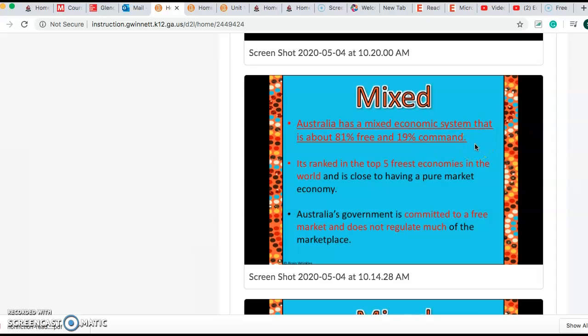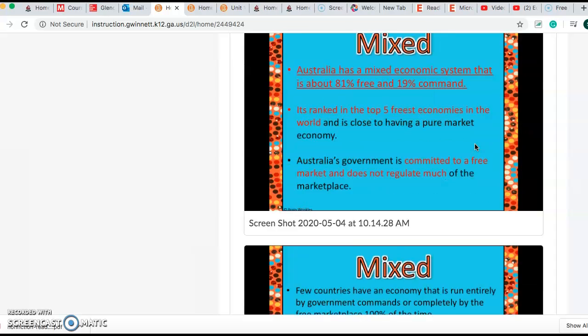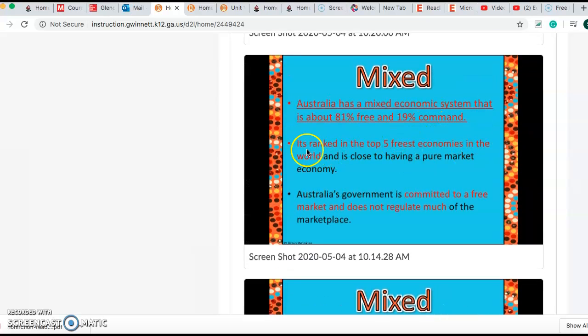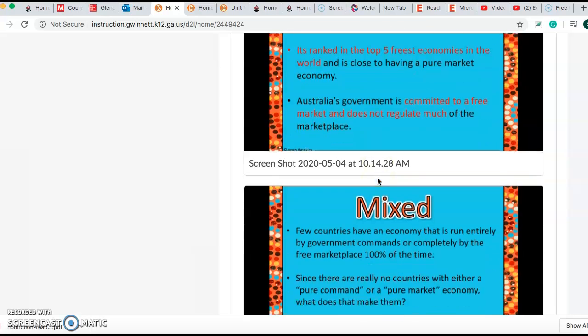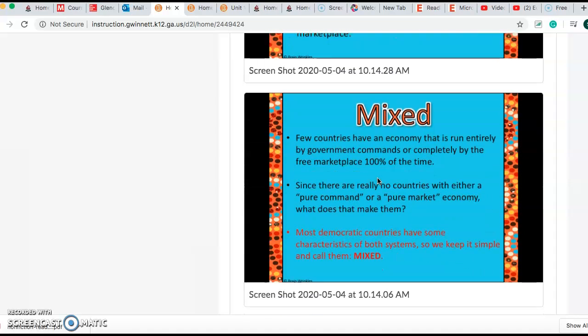We've talked about the difference between a free market economy and a command economy, and I will talk about that in just a second. It's ranked in the top 5 freest economies in the world, and it's close to having a pure market economy. Australia's government is committed to a free market and does not regulate much of the marketplace.